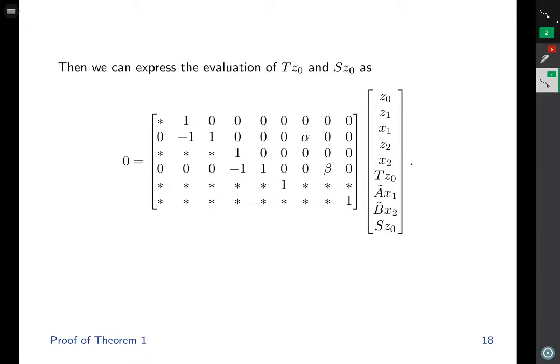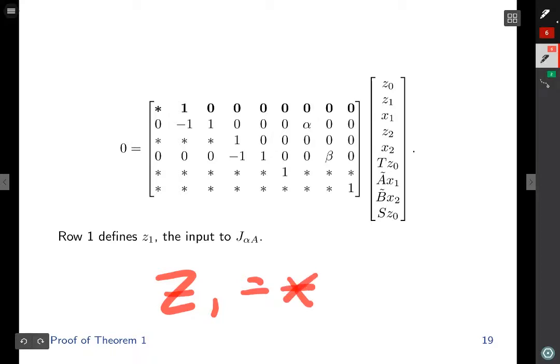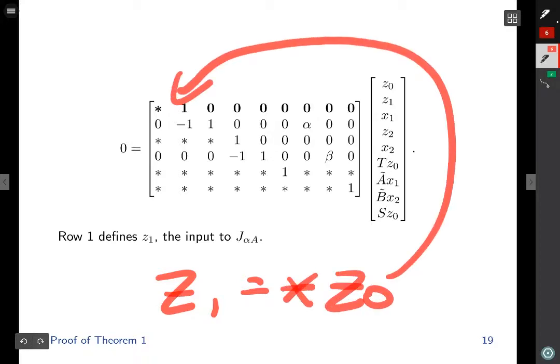Now let me explain the meaning of each row line by line. The first row defines z1, and z1 again is the input to our first resolvent evaluation. z0 times something, and then z1 times 1, and those two added is equal to 0. So this definition provides that z1 is some scalar multiple of z0. In other words, we can write z1 is something times z0. That's the meaning of this first row.